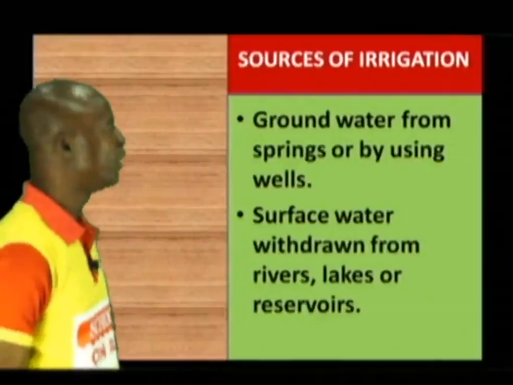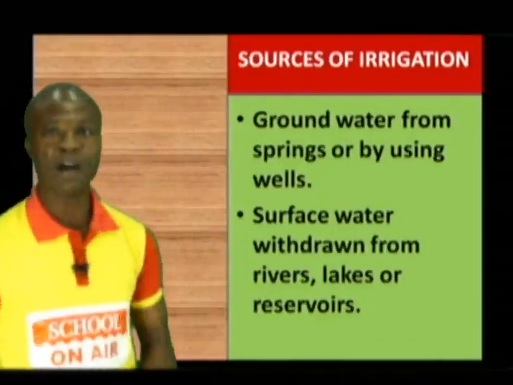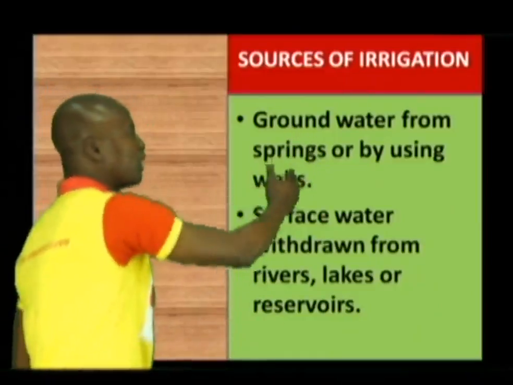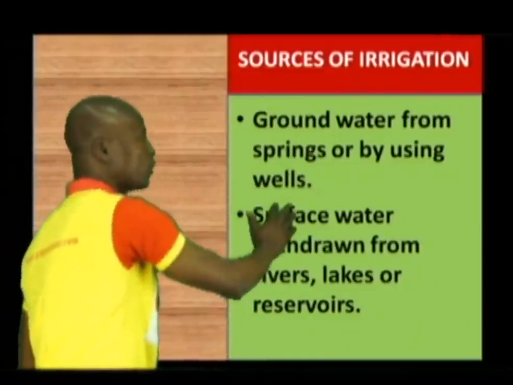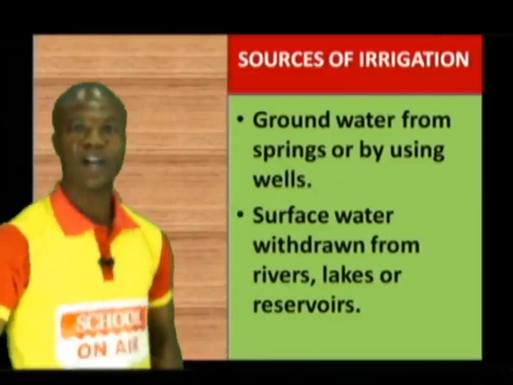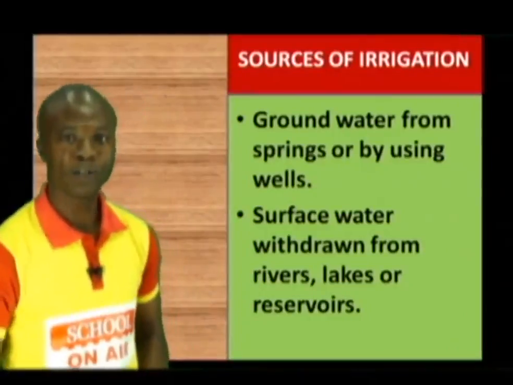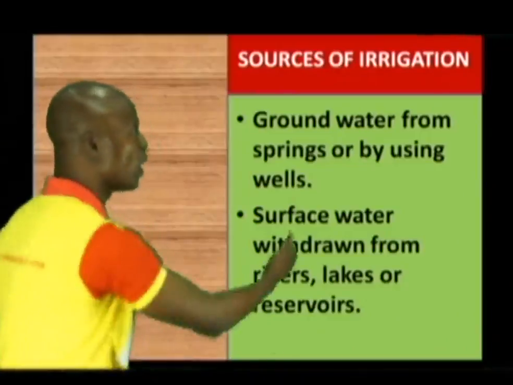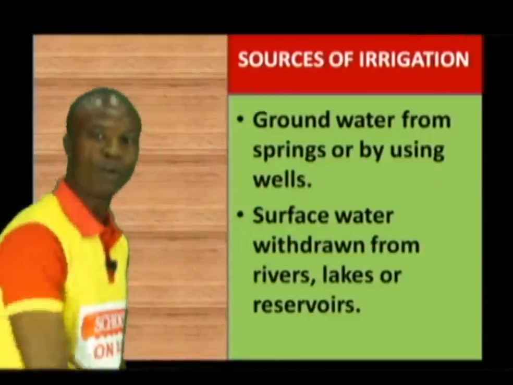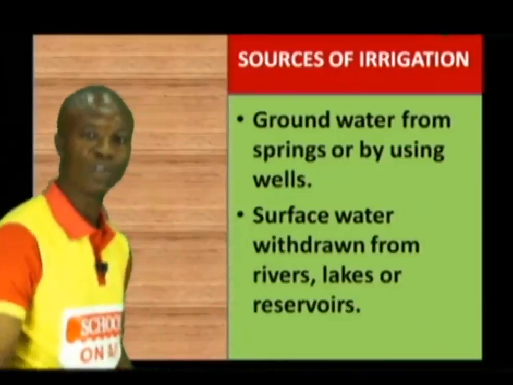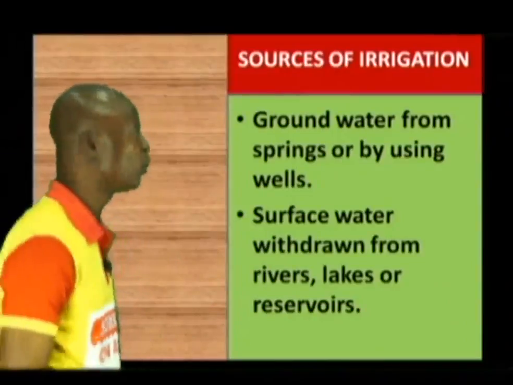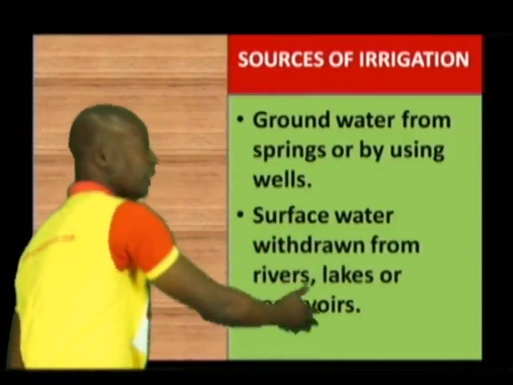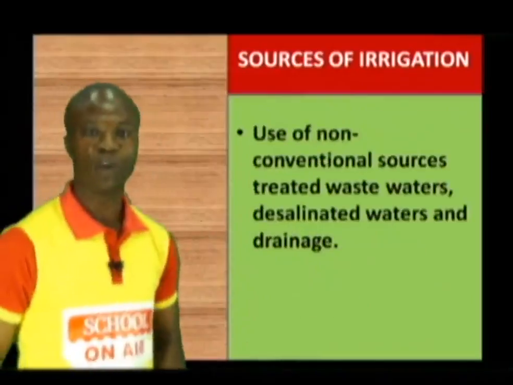What are the sources of irrigation? Basically, we have different types of sources of irrigation. Number one, we have groundwater from springs or by using wells. In other words, you can get water from wells or spring water. We also have surface water, that is water on the surface, like your rivers and streams. Examples also include lakes or reservoirs. These are forms of surface water.